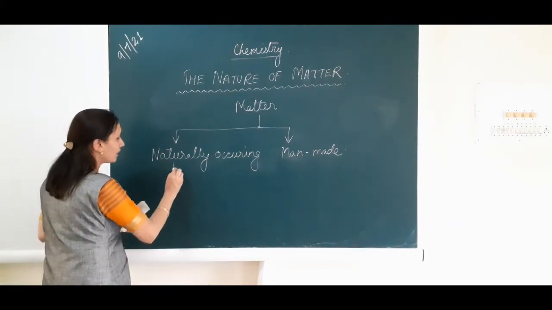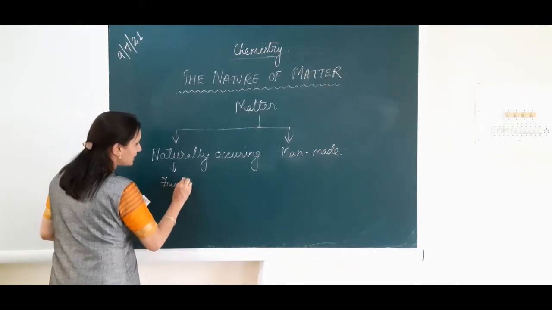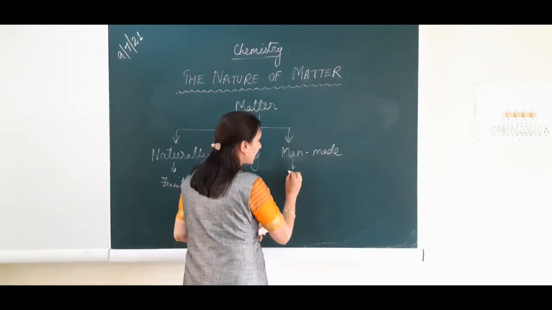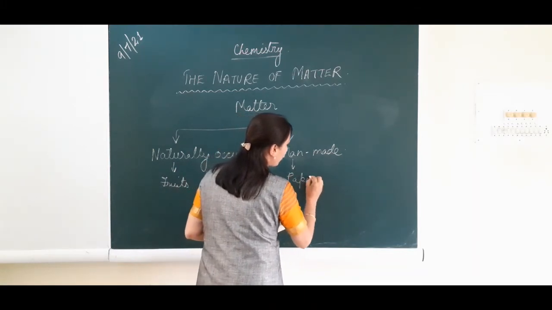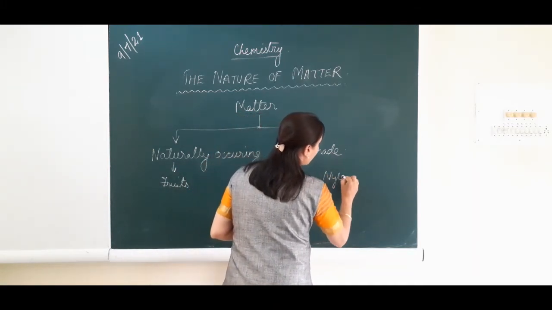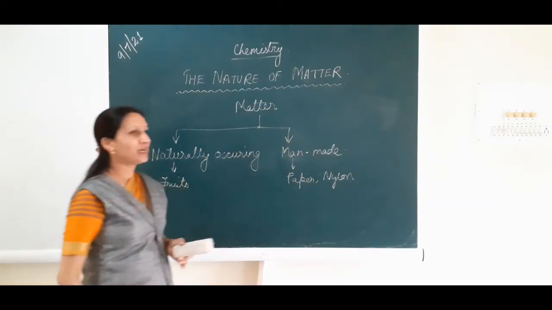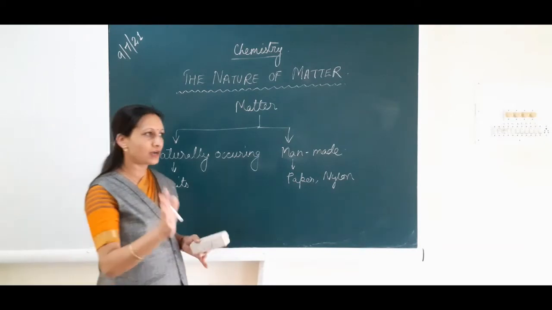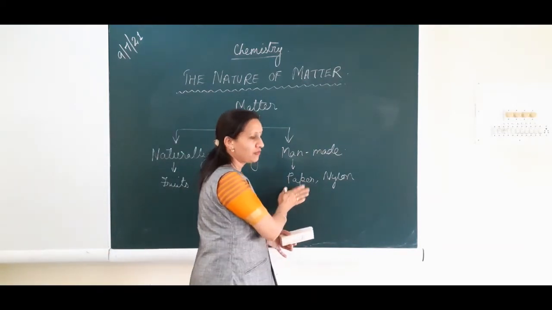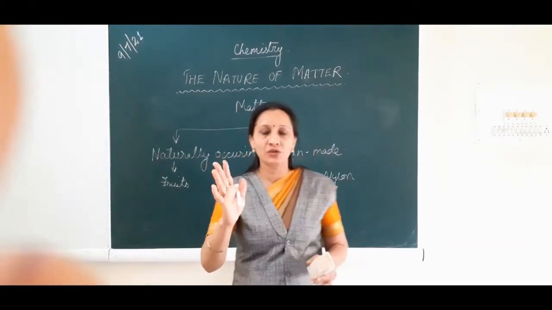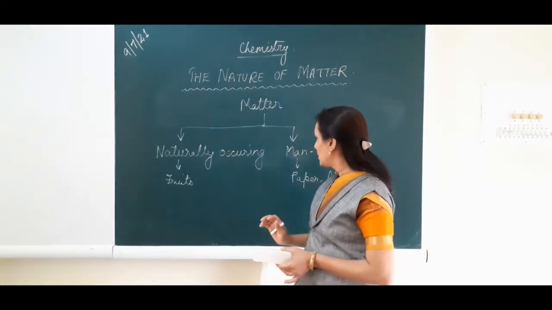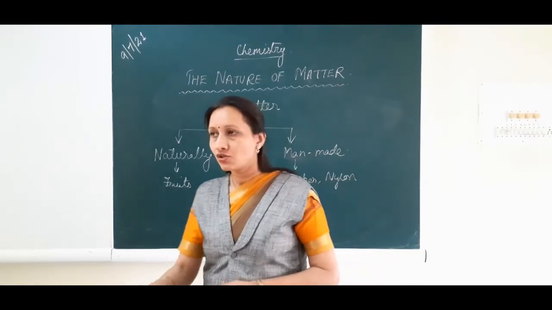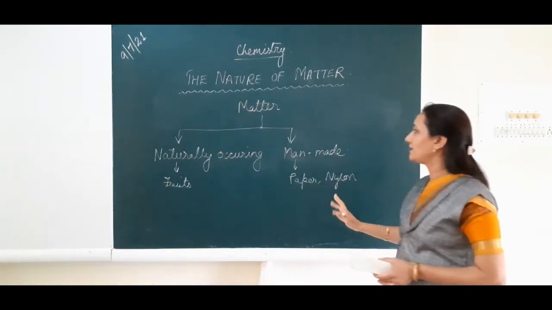Here if you want, you can note down fruits, plants, these can be the example of naturally occurring. Man-made can be paper, nylon. These are man-made materials. Okay, these are materials. Don't get confused with material and object. If paper is a material, you can make an object book, right? So, material and object. Materials are used to make object. So, this is one way of classifying matter.